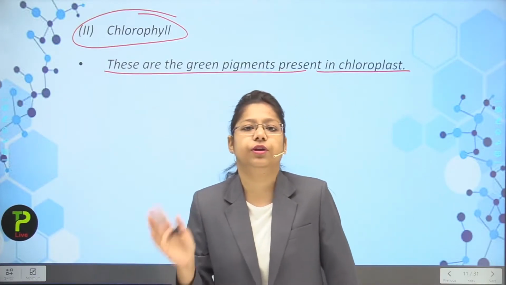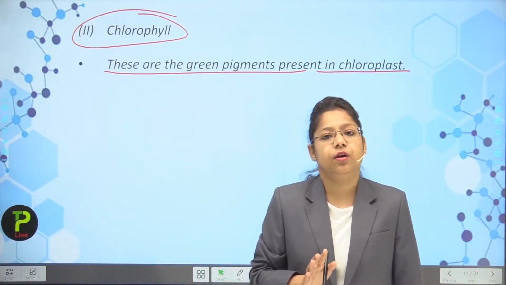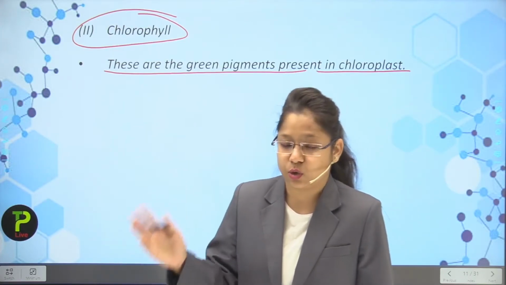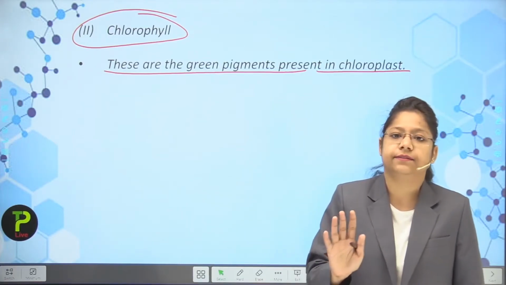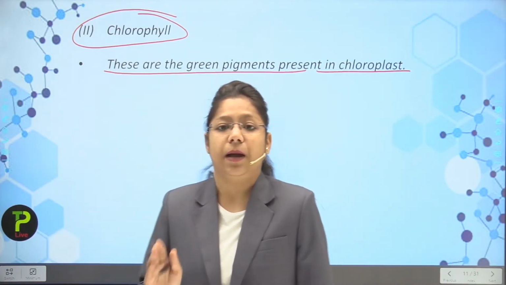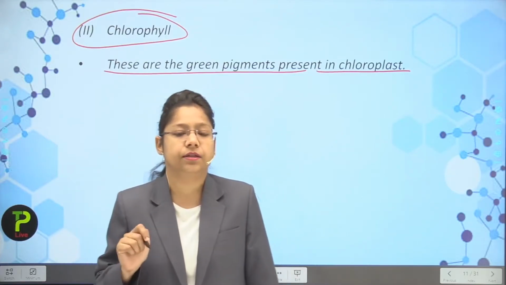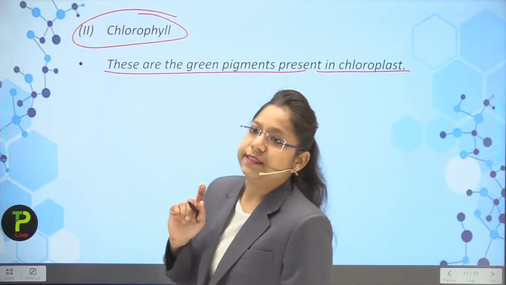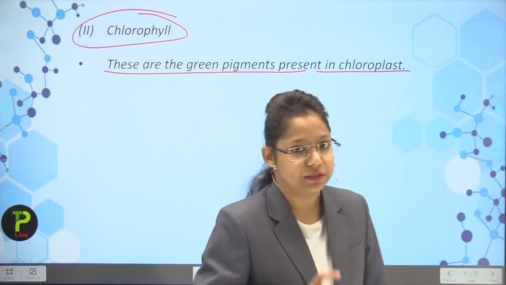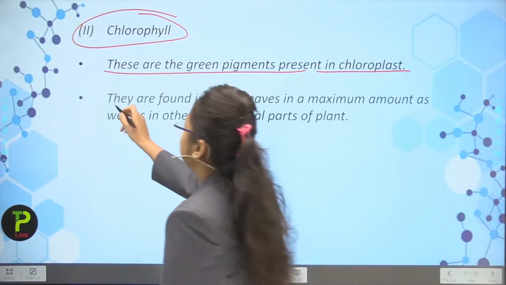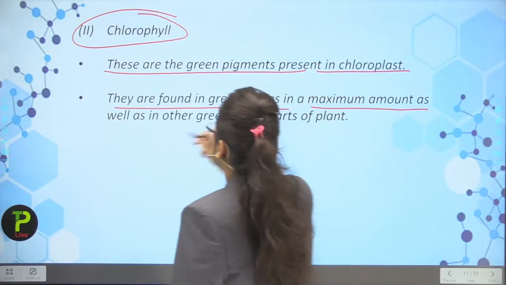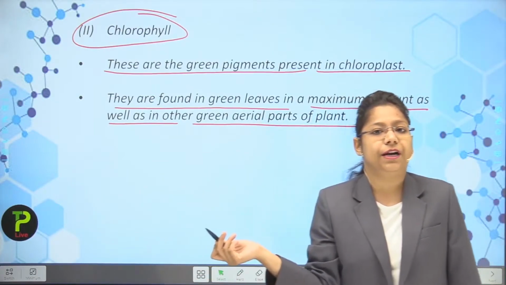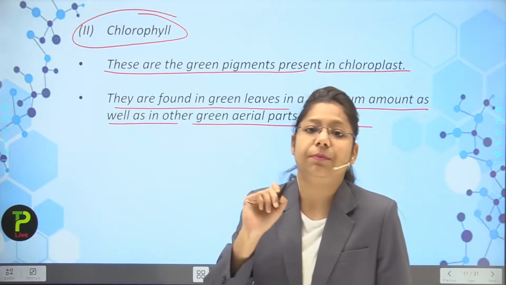Actually, in the 9th class also you have read about the double membranous cell organelle, that is plastid. Now plastid is composed of 3 categories: chloroplast, chromoplast and leucoplast as well. The most important part that comes from the plastid is the chloroplast, which comprises the green colored pigment. The green colored pigment is responsible for the photosynthetic processes. You can see they are found in green leaves in maximum amount, as well as in other green aerial parts of the plant. So in other aerial green parts of the plant they are also found, but maximum they are found in what?